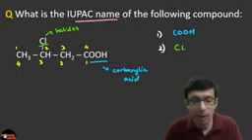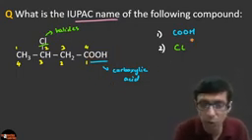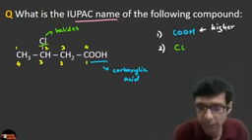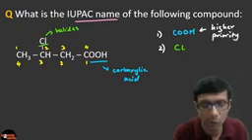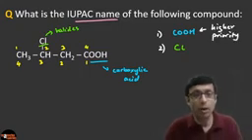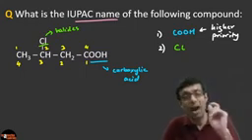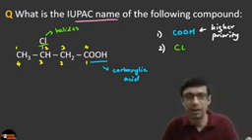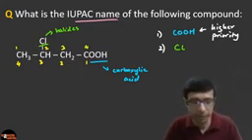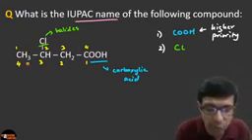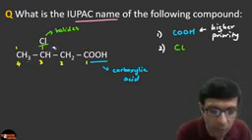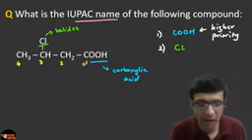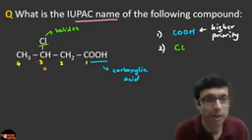So what do I mean by priority? The numbering will be done according to the carboxylic acid. This one gets higher priority. Very important to know. So what will the numbering be based on? Carboxylic acid tells chlorine, I'm high priority, so I want position number 1, or basically the lower position. It does not always have to be 1, right? It says that I want the earlier position. So therefore we will not go for this numbering scheme, so I'm going to erase it. The numbering scheme to be used now is the lower one, because carboxylic acid is at position number 1. Then the chlorine will be at position number 3.